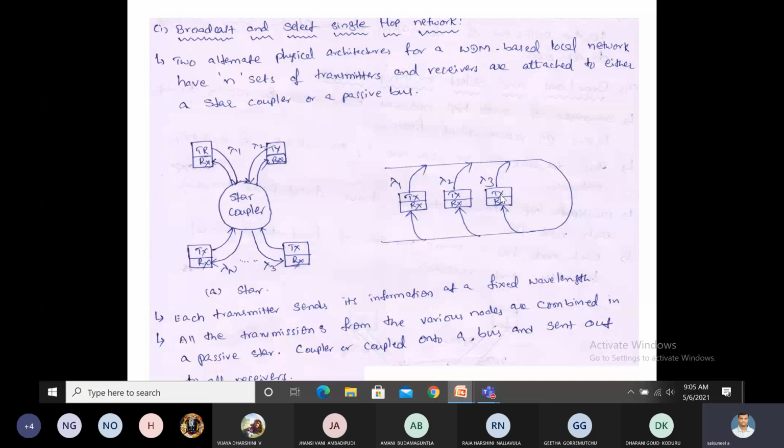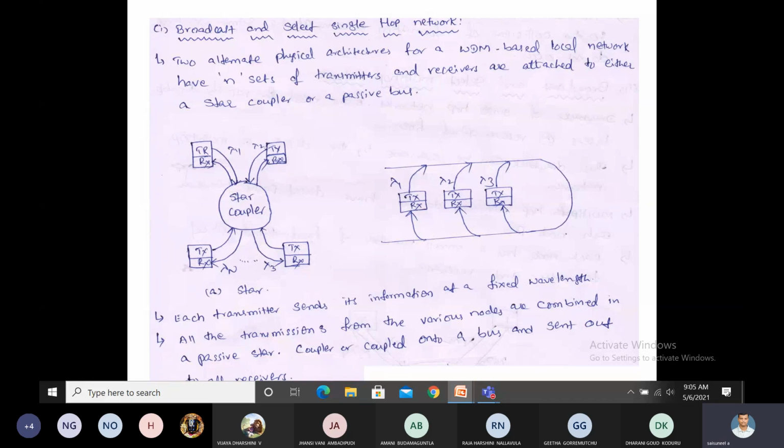Suppose we have to connect, in a star topology, from node 1 to node 3. Node 1 to node 3 you have to connect, that is, you have to transmit a signal with a wavelength of lambda 1 at the star coupler. In the star coupler, we need a tunable laser. Why? Node 3 is working with a wavelength of lambda 3, but the transmitting section is lambda 1. We need to convert the wavelength from lambda 1 to lambda 3. At that time, we need a tunable laser at the star coupler.